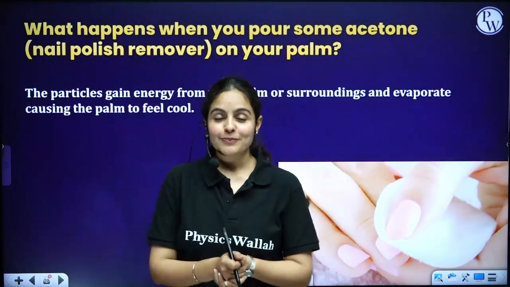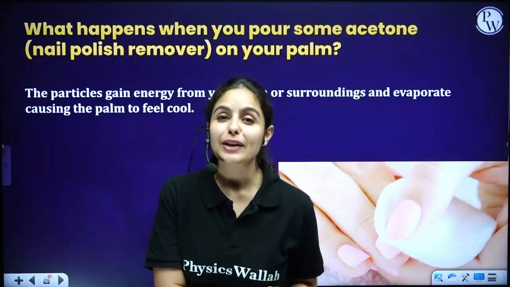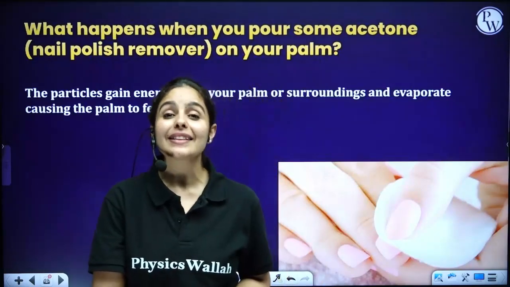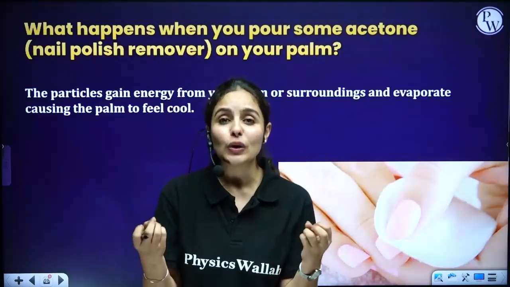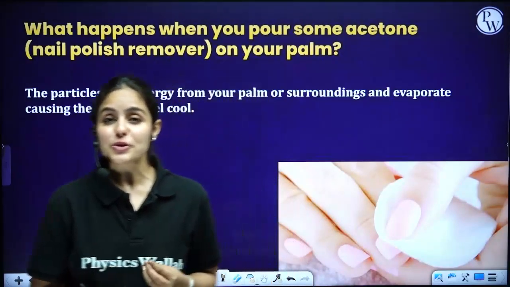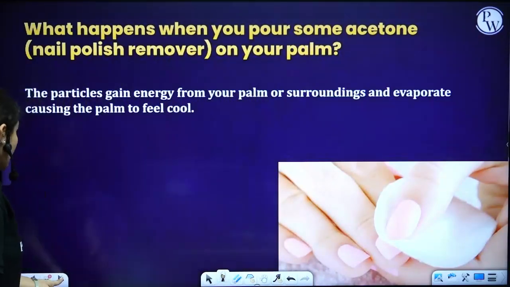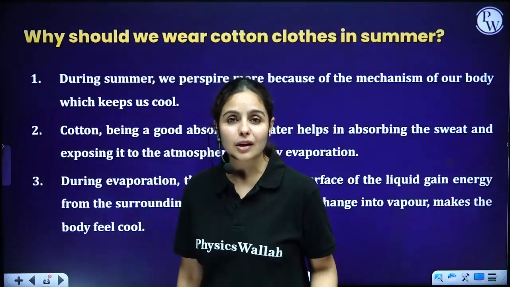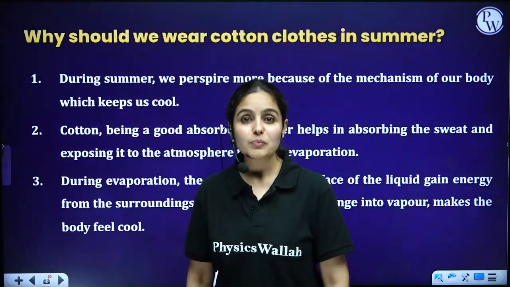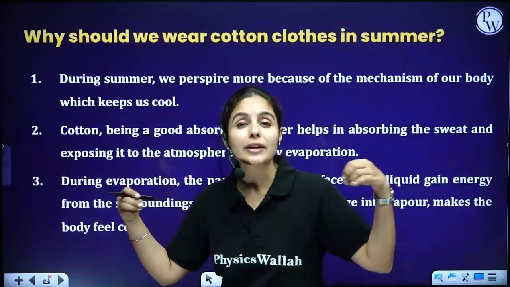All right. Now, the next question is something you all can relate to, and that's cotton clothes. How we feel cool while wearing cotton clothes during summer. Our question is, why do we choose cotton over synthetic in summer? Because it's quite breezy, it's quite porous.